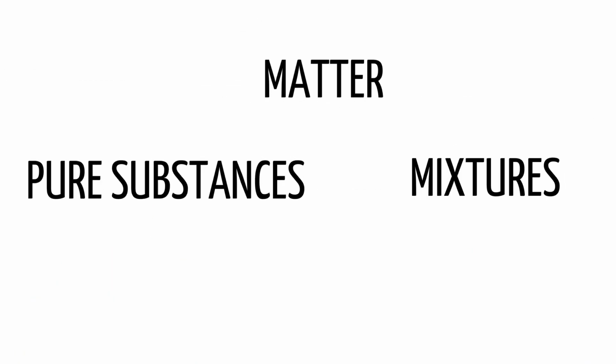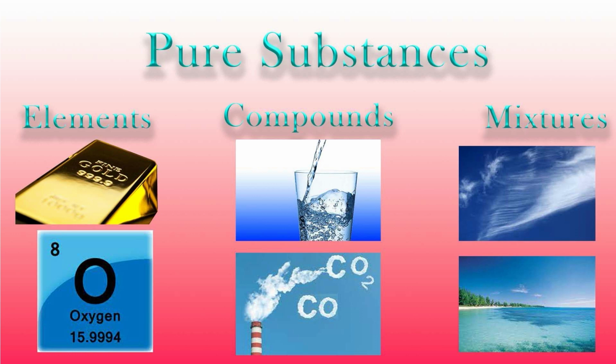Matter is classified as pure substances and mixture. An element is a pure substance composed of the same type of atoms. Example, gold, oxygen. A compound is a pure substance made up of more than one type of atom. Example, water and carbon dioxide. A mixture, however, is made up of different compounds and elements.